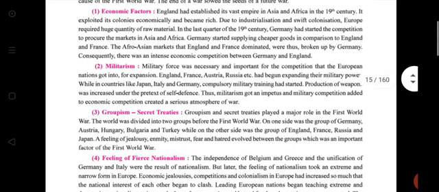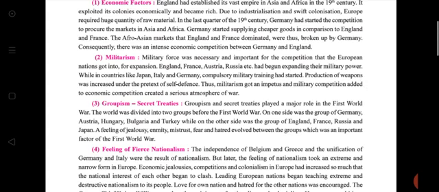Then the second one is militarism. In this topic, the most important points are related to the military, for the expansion of England, France, Austria, Russia, etc. With the competition, military force was necessary, and they also started to expand their military power. Japan, Italy and Germany had a big military and started training.